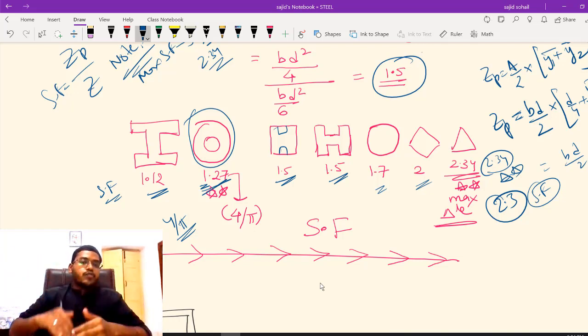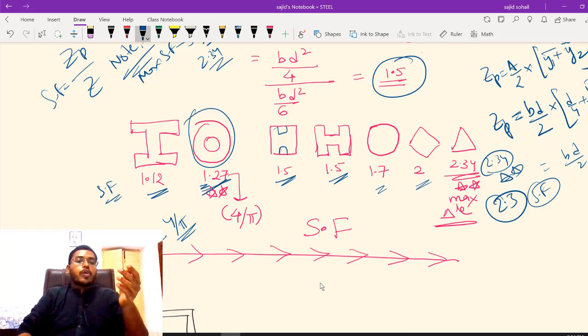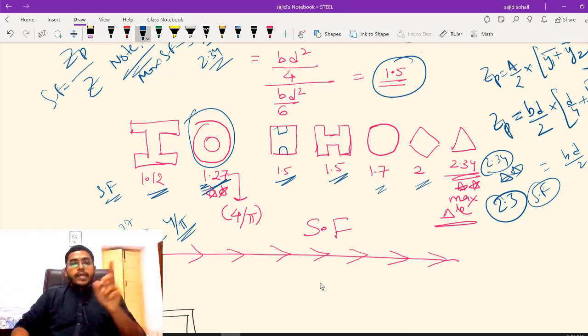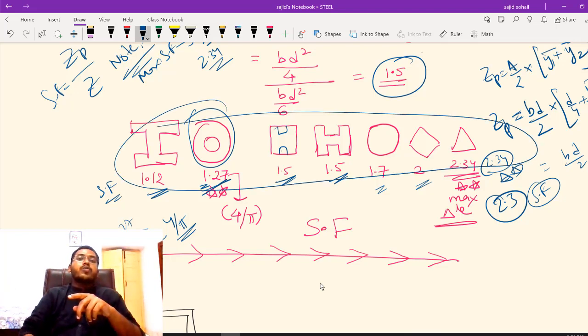What is the right answer? The answer is 4 by pi, because if you calculate 4 by pi, you will get 1.27 only. Okay, and based on these shapes different questions can also be formed.